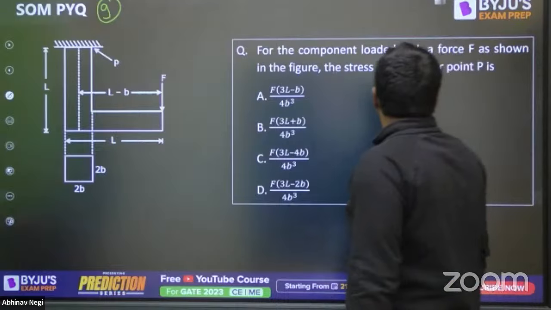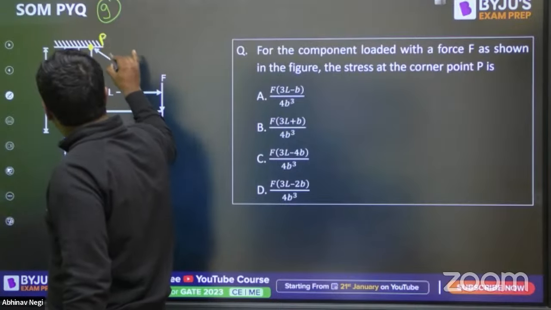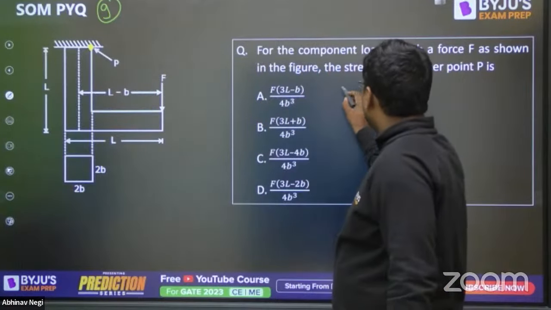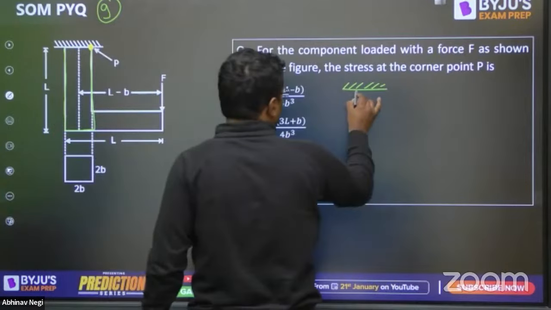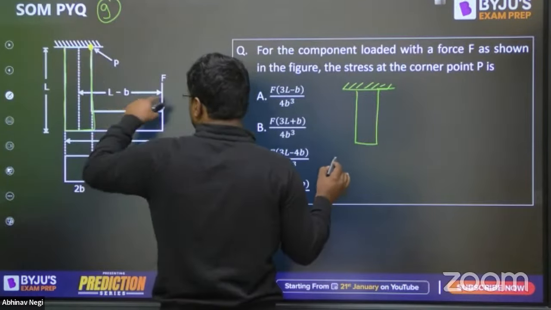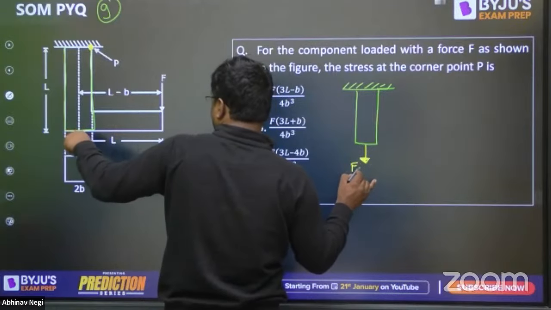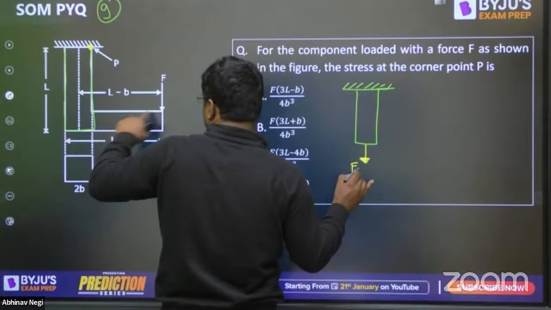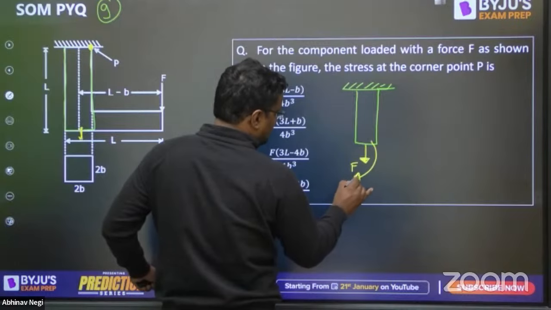Now, what is the stress at the corner point P? Now look, if you want to break it down and solve, you can, otherwise learn to do it a bit directly. If I talk about this green part, in this green part, this is F, so here the value is F. This F will directly transfer. And about point P, if I transfer it here, this will be F, and a moment will also be coming. The moment will be F into L minus B.